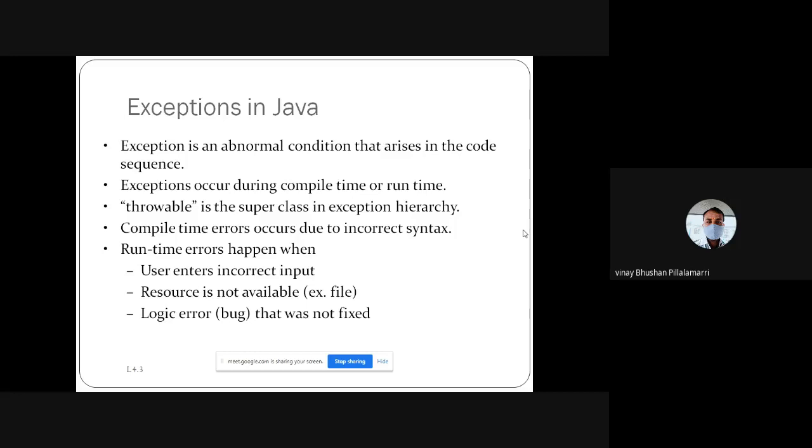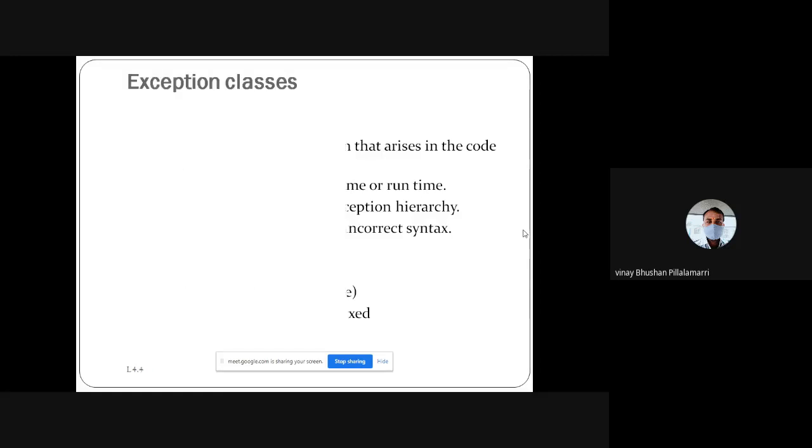Another one is the logic error. If you define a variable or declare a method and use it without declaring an instance, then you get a bug error. These are your exceptions.